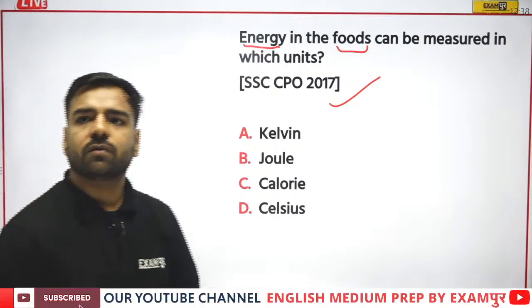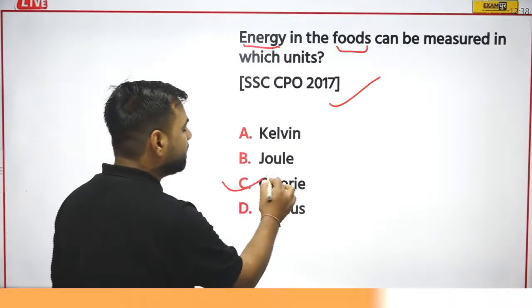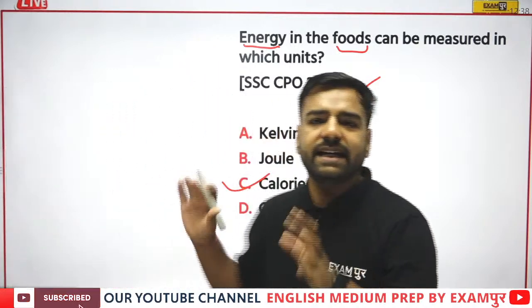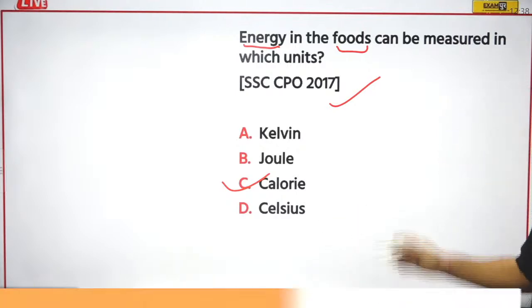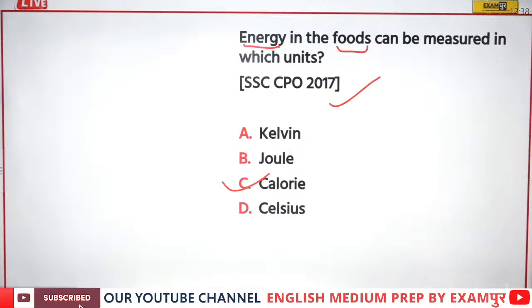Yeah, so we have answer C, that is calorie. Please remember, whenever we are talking about foods, or any type of energy, you can directly say that would be your calorie. It's obvious that Kelvin and Celsius are for temperature, right? So the answer would be C, calorie.